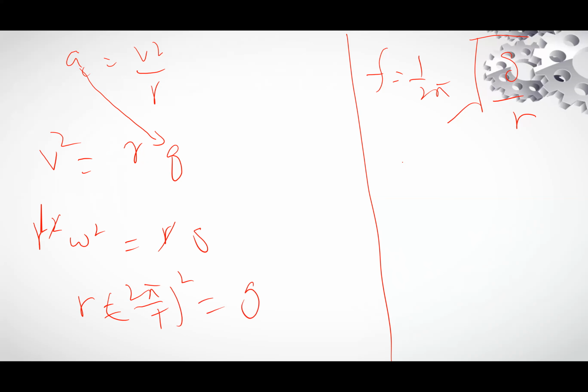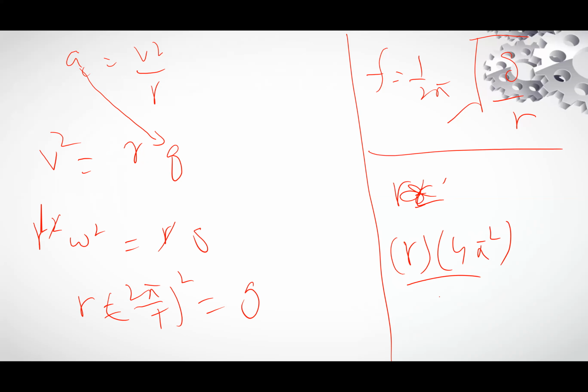So 4 pi square divided by T square is equal to g over r. So T square is equal to 4 pi square r divided by g.